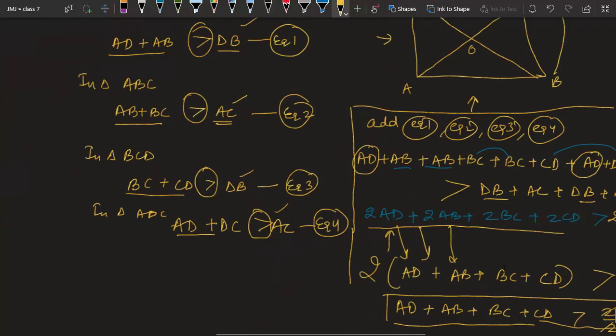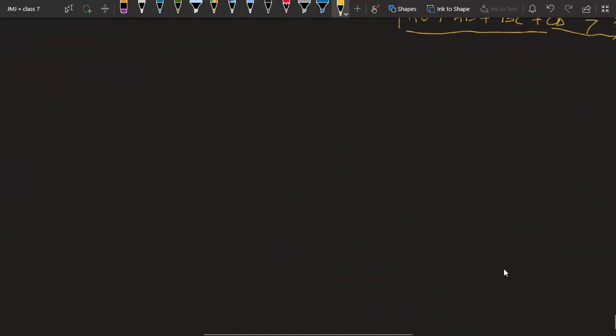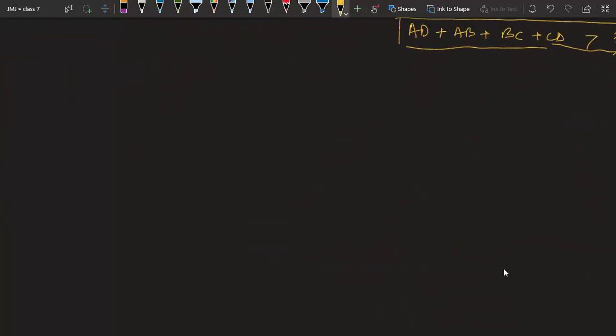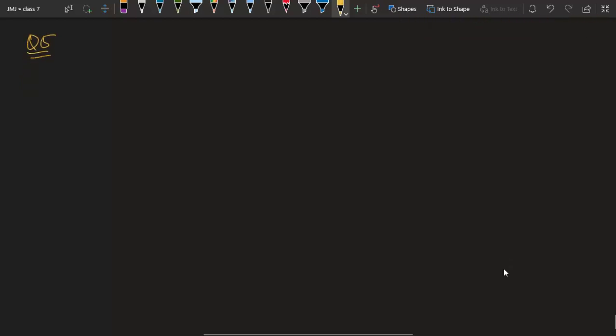Okay, now let's move to the next question. Next question is question number 5. Question 5 is ABCD is quadrilateral. So we have a quadrilateral ABCD. Diagram is not given. We know ABCD is a quadrilateral. So we can draw a diagram from our side like this.